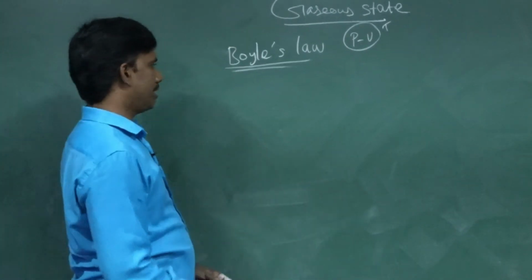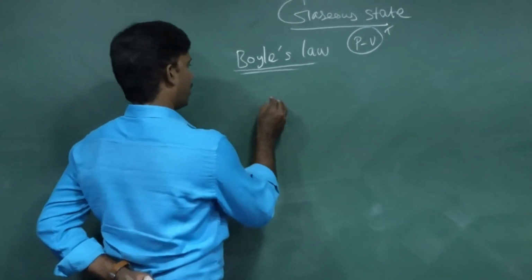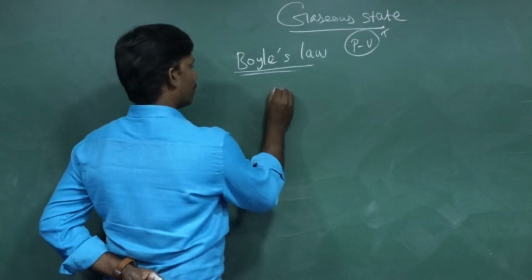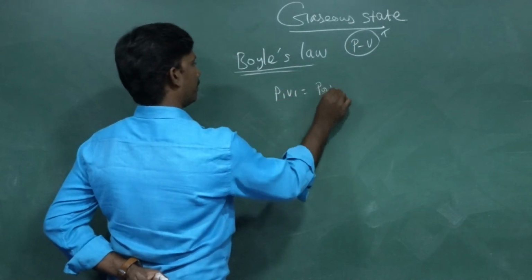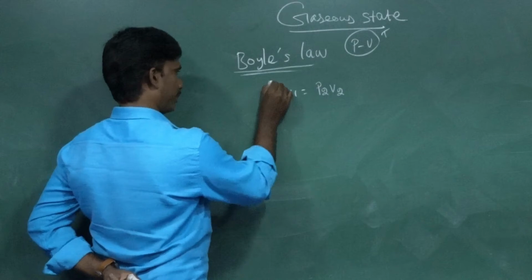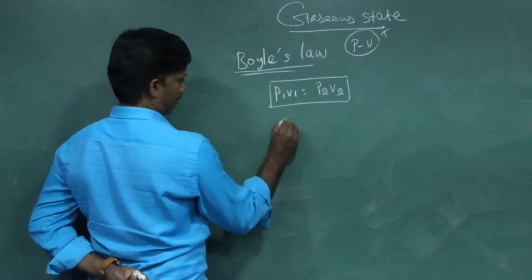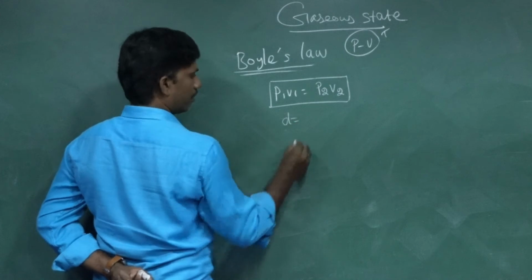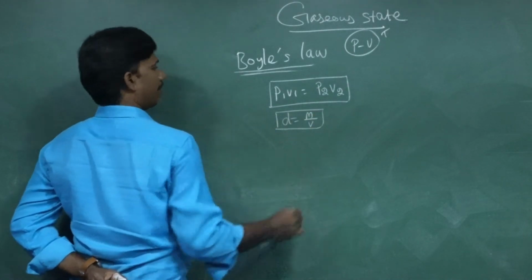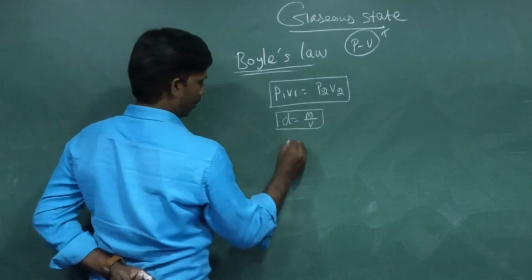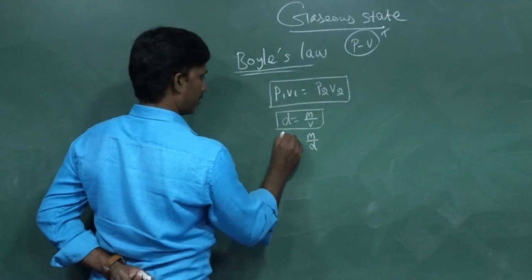The relation between density and rates are consequences of Boyle's law. Consequences of Boyle's law we are going to discuss now. So what is Boyle's law? It says that P1 V1 equals P2 V2. Okay, you know very well what density is. Density D equals mass by volume. From this relation, V equals mass by density. Right?